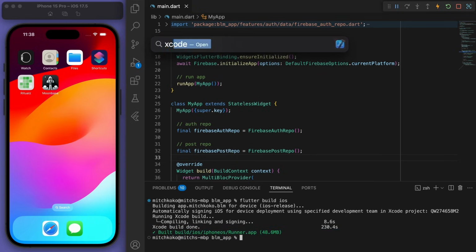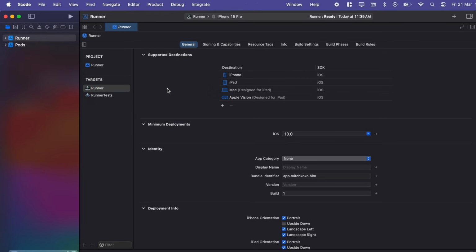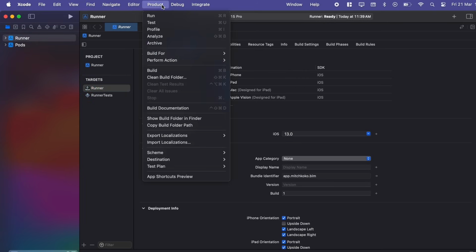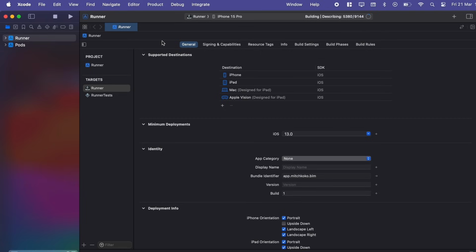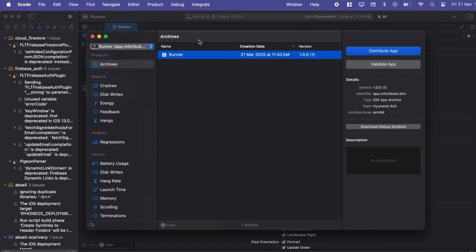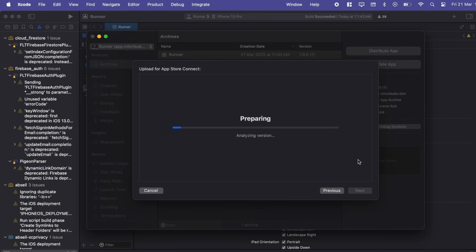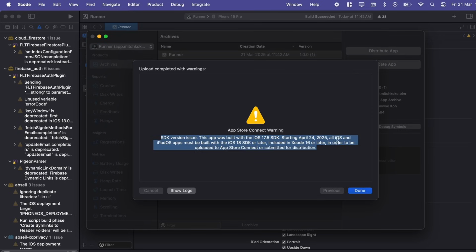Done. Now open up your Xcode again. And at the top, if you go to the product tab, go to archive, and it'll start to build the app for us. So this will take a little bit of time, but once it's done, it'll show you this, and we can distribute app to the App Store Connect. Cool. So again, this will take a little bit of time, and you'll get an email from Apple when the build has been finished.